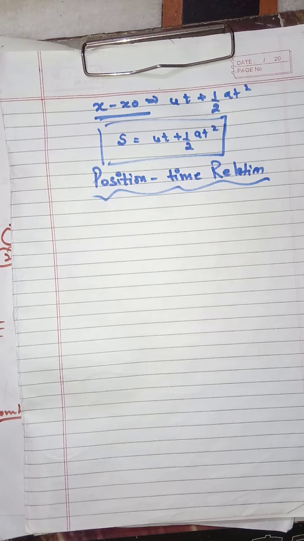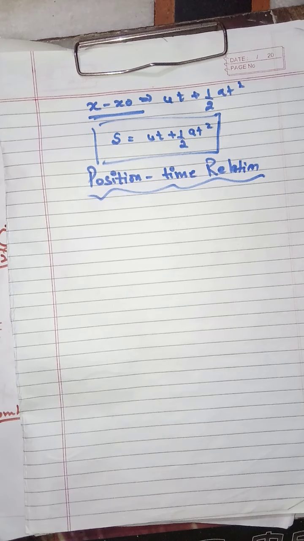Again, with this we are done with the two important proofs, which are the velocity time relation and the position time relation. You need to be regular with videos. Okay, thank you.